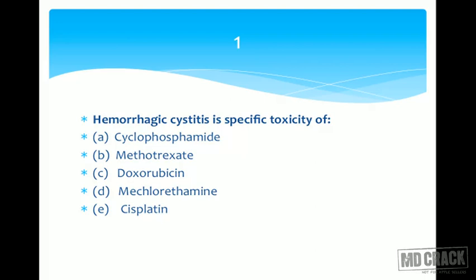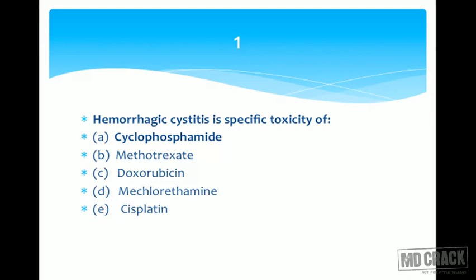Hemorrhagic cystitis is specific toxicity of cyclophosphamide, methotrexate, doxorubicin, meclorethamine and cisplatin. Hemorrhagic cystitis, please mind well, it's not nephrotoxicity. If it's nephrotoxicity, you would go and choose cisplatin. So it's hemorrhagic cystitis. Is any drug specific for this? Are you getting it? Is the first option cyclophosphamide? That's the answer, cyclophosphamide. Why?